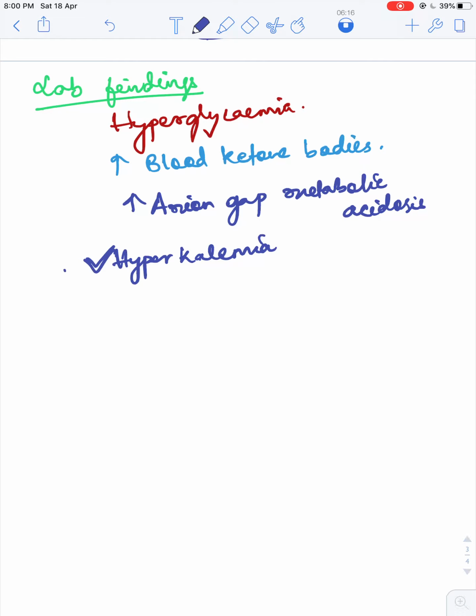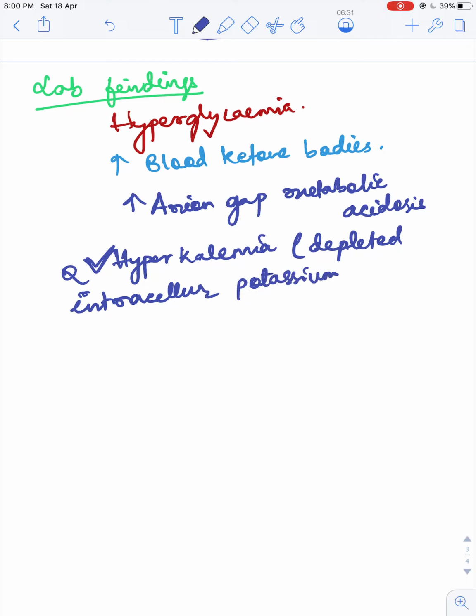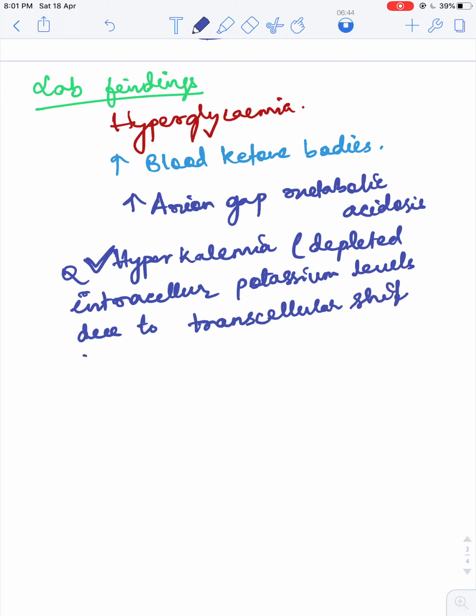One thing we have to remember over here is, though there is hyperkalemia, there are depleted intracellular potassium levels due to transcellular shift. And this is because of decreased insulin.